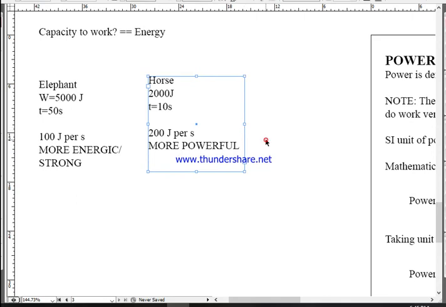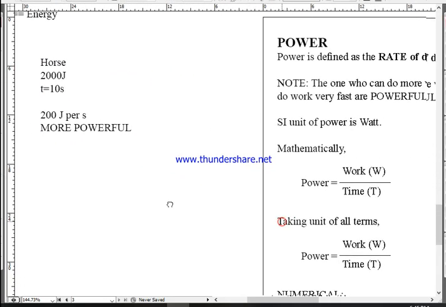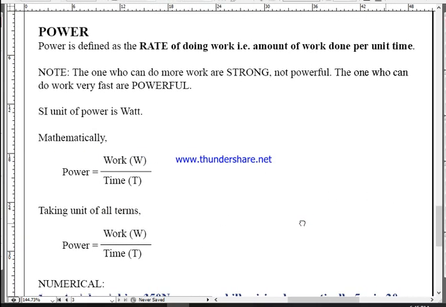Yes, powerful does not mean strong, and strong does not mean powerful. They are different senses. See, this is the note. The ones who can do more work are strong. They're not powerful. But the ones who can do work very fast are powerful. They may or may not be strong.